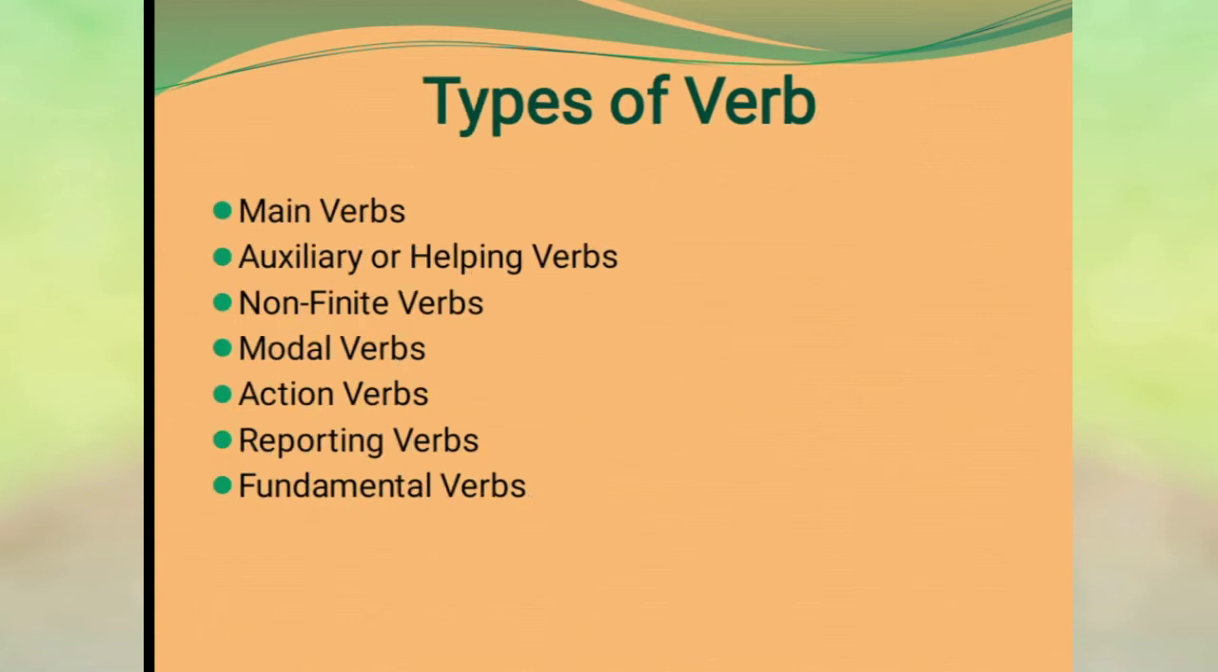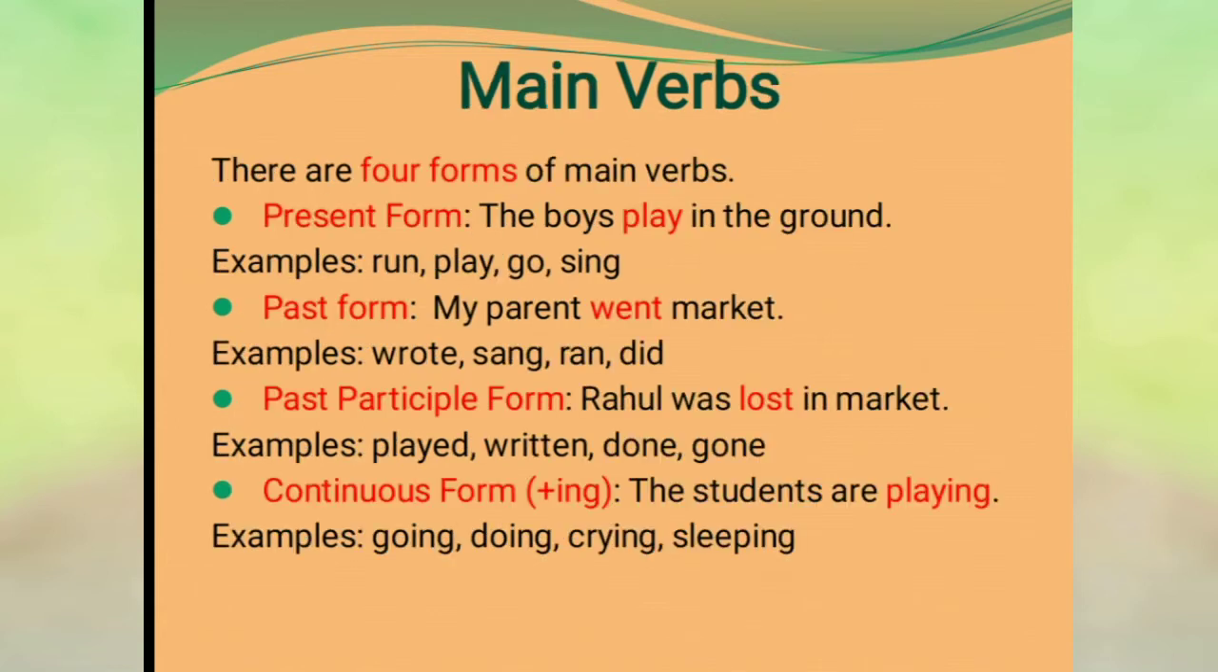Types of verb. There are so many types of verbs: main verbs, auxiliary or helping verbs, non-finite verbs, modal verbs, action verbs, reporting verbs, and fundamental verbs. Now let us talk about the main verbs. There are 4 types: present, past, past participle, continuous or ing form.